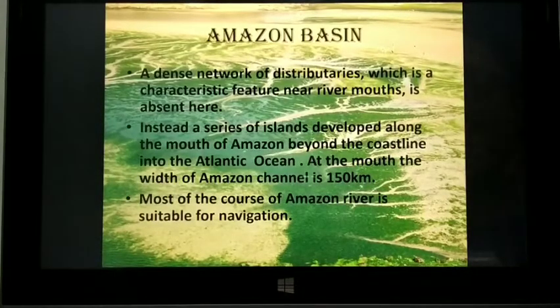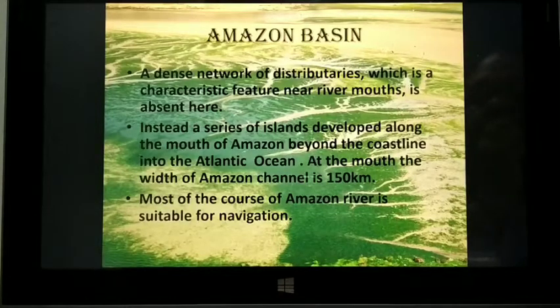A dense network of tributaries, which is a characteristic feature near a river mouth, is absent here. Understood? Instead, a series of islands have been formed. Just now I told you that when the Amazon goes towards the eastern side, near the North Atlantic Ocean, small islands are formed along the mouth of the Amazon beyond the coastline into the Atlantic Ocean.